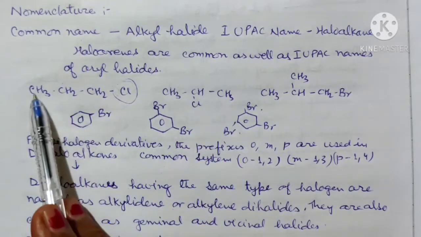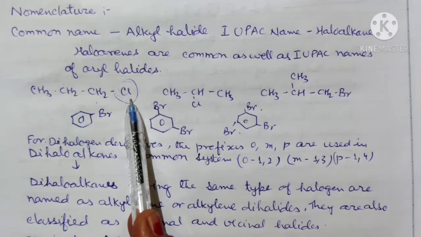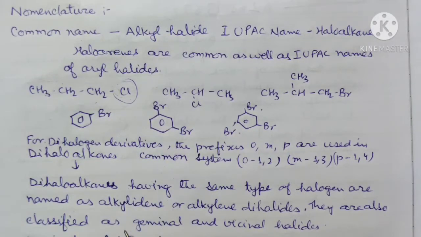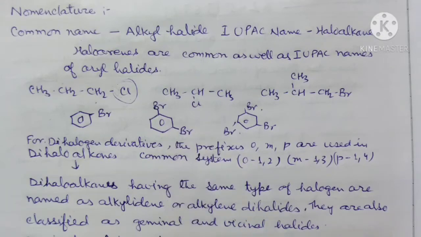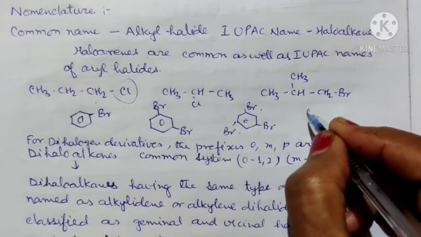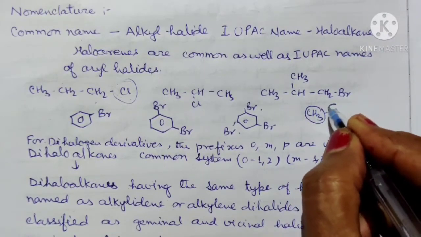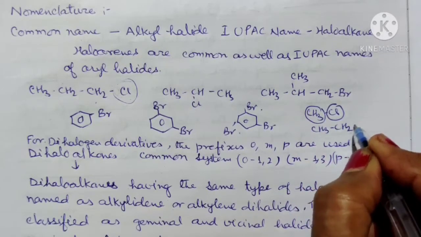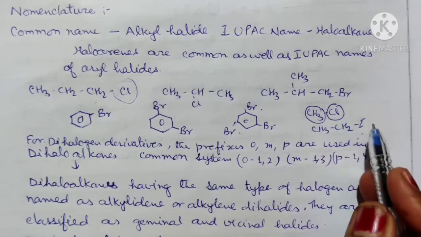Here propyl is the name of the alkyl group, and chloride is for the Cl group. A simple example is methyl chloride: CH3 is the methyl group and Cl is for chloride. Then CH3CH2I is ethyl iodide. So these are the common names.